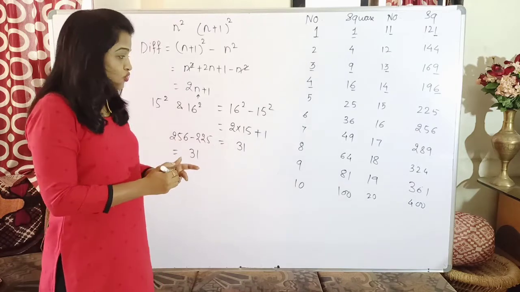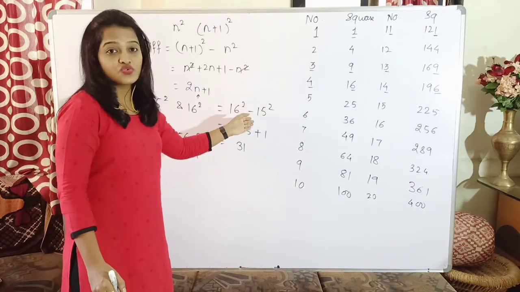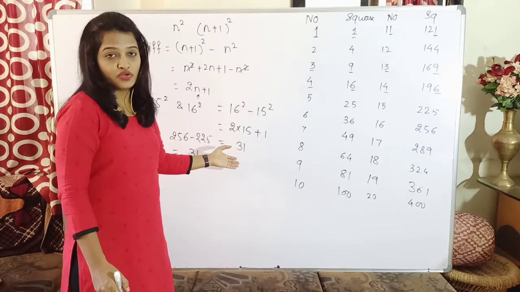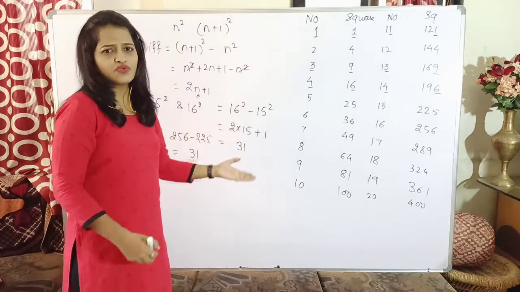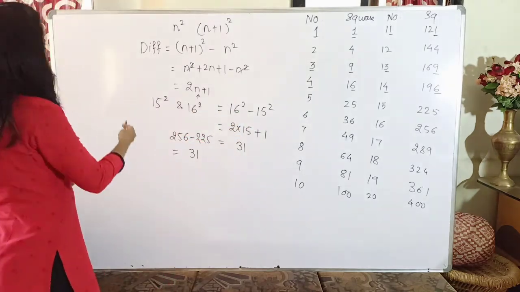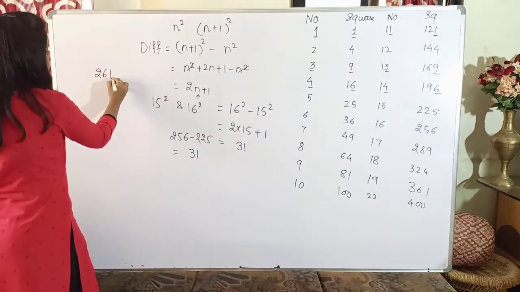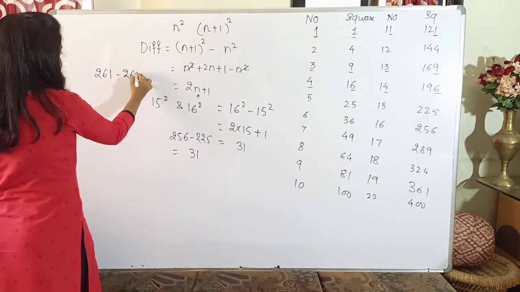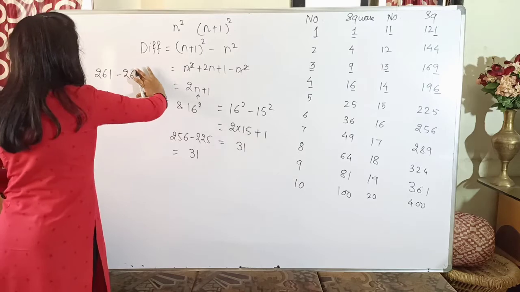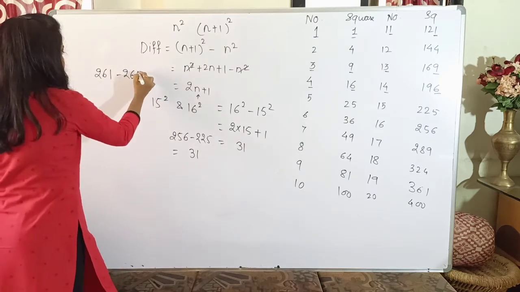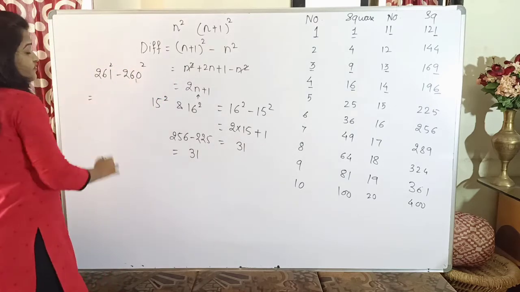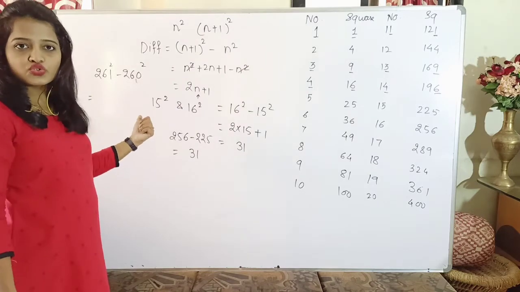So even though I don't know the squares of the numbers, I can still find the difference, because we use the smaller number. But what if there are two bigger numbers? For example, suppose they are 260 and 261.